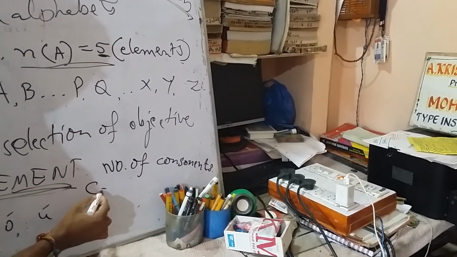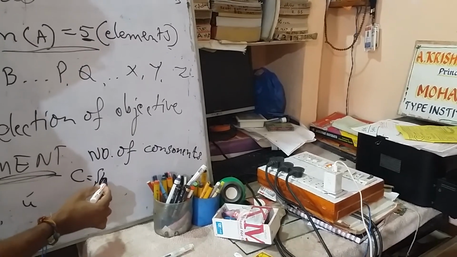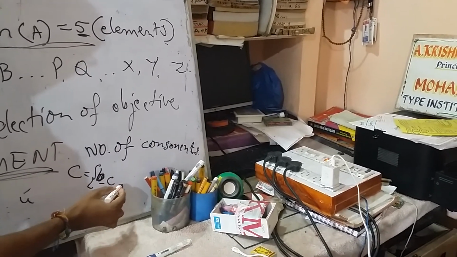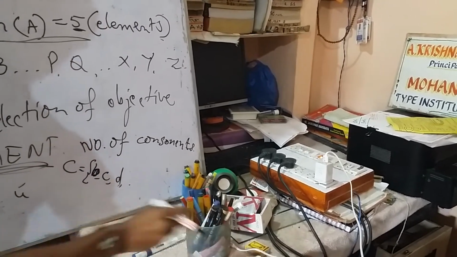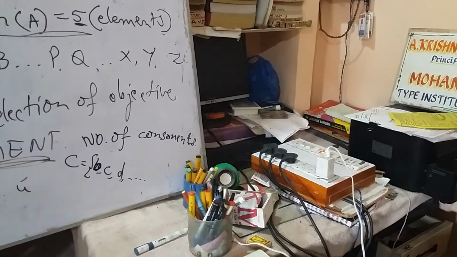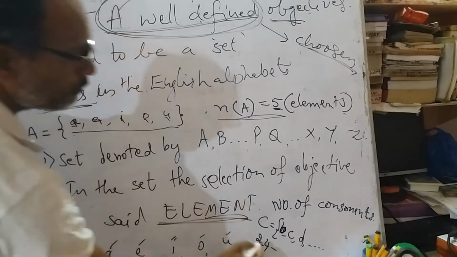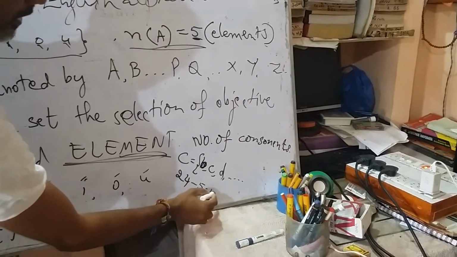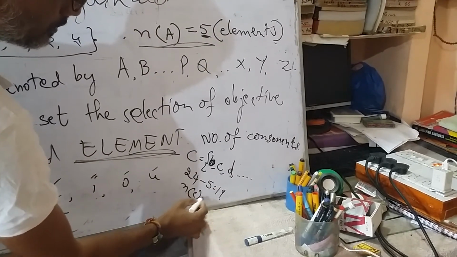Consonants means how many? If it is treated as C, then C means not a vowel: B, C, D, E is a vowel, F, like that. Countable. So total alphabets are 26. 26 minus 5 vowels, how many remain? 21. So the number of consonants is equal to 21.